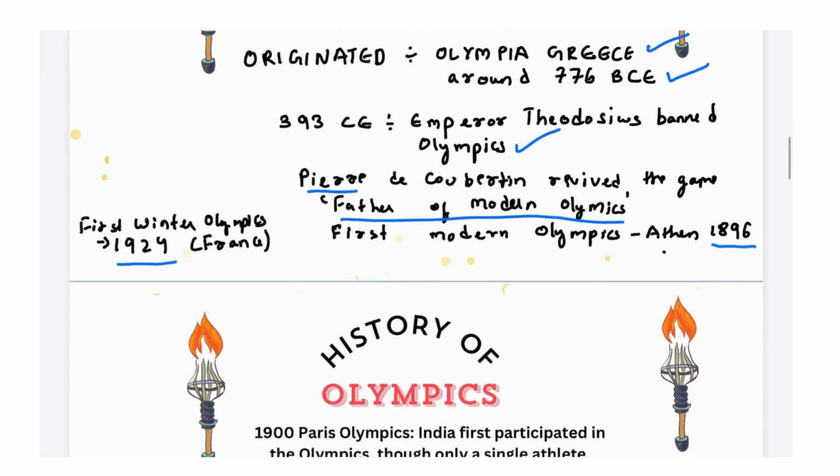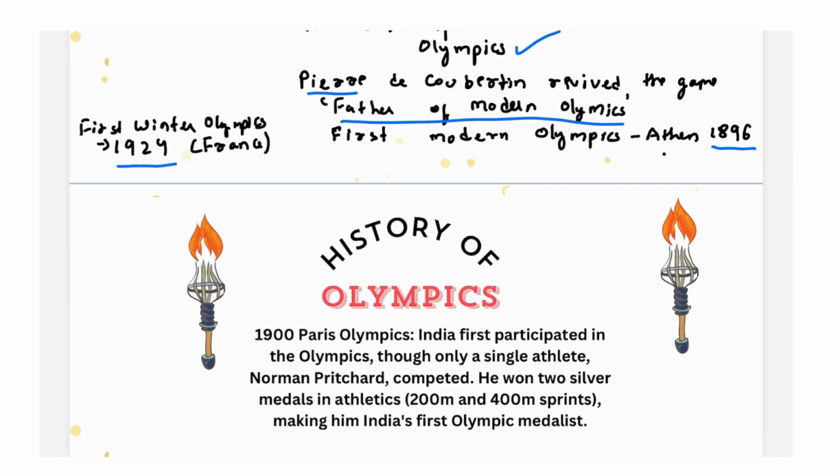So let us go to the history of Indian Olympics. In 1900 Paris Olympics, India first participated and Norman Pritchard competed. He won 2 silver medals in athletics, making him the first Olympic medalist. So, the first Olympic medalist was Norman Pritchard. Although there is a controversy surrounding the fact that his parents were Britishers at that time and he was born in Kolkata, he held the Indian passport and even the Olympic committee has mentioned him as an Indian.